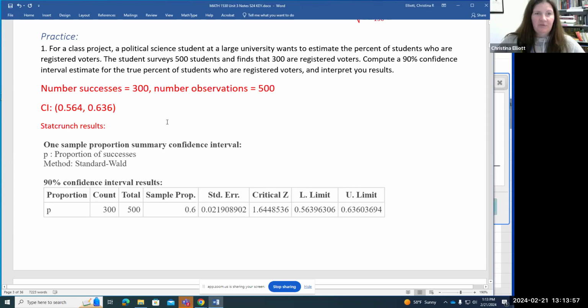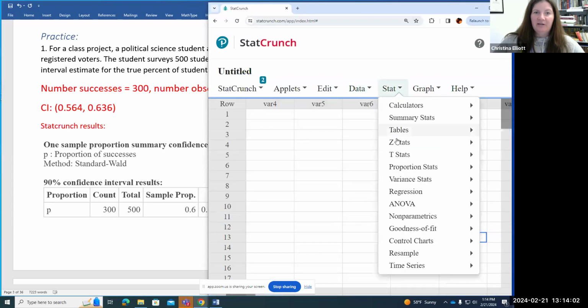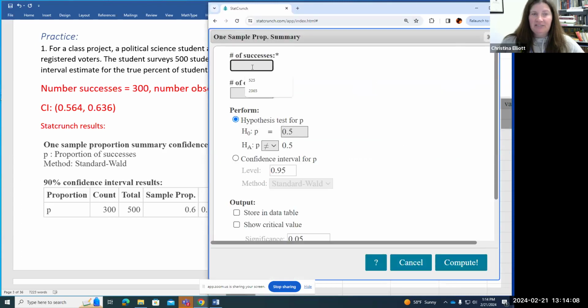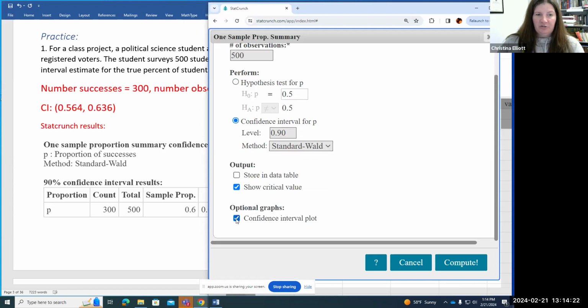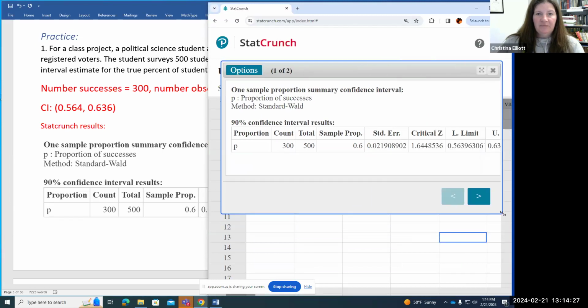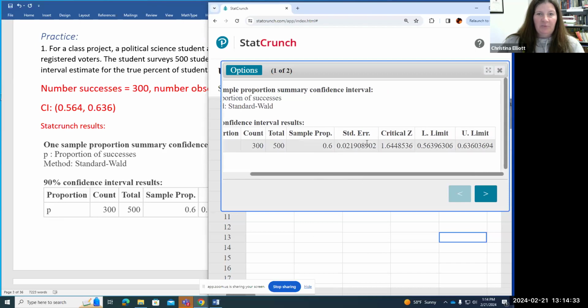So when I put that into StatCrunch, I would again go to Stat, Proportion Stats, One Sample, with summary. My number of successes was 300. The number of observations was 500. And it asked for a 90% confidence interval, so change that level. I can show the critical value and the graph. Hit compute. So that gave me the lower limit and the upper limit for my confidence interval.